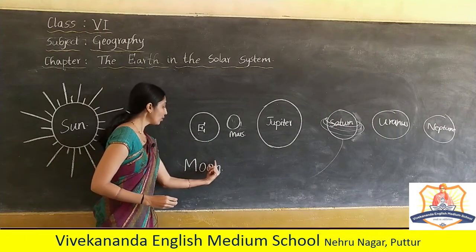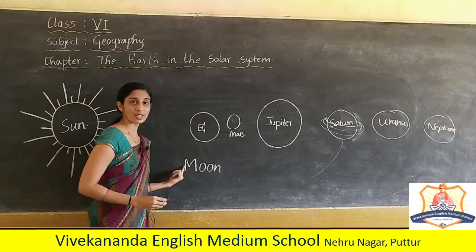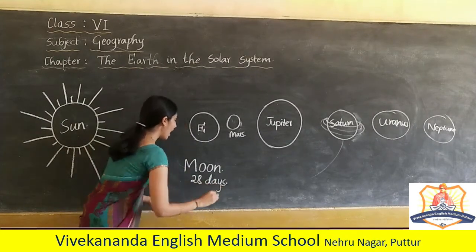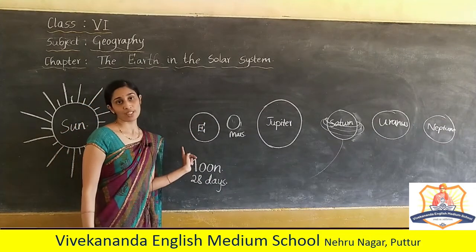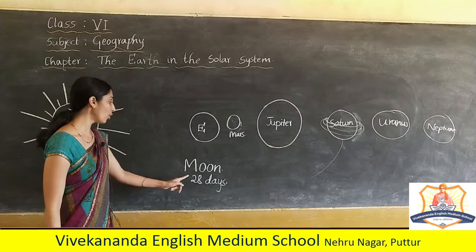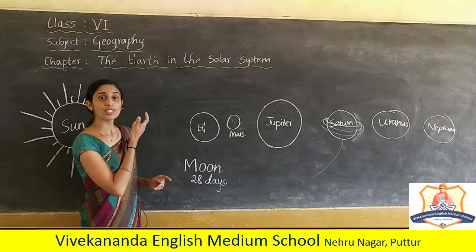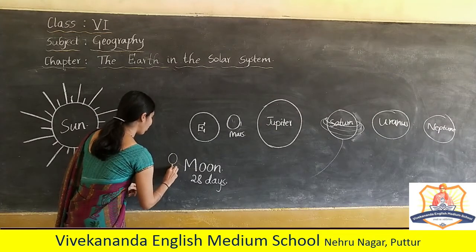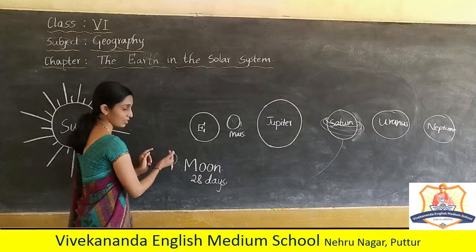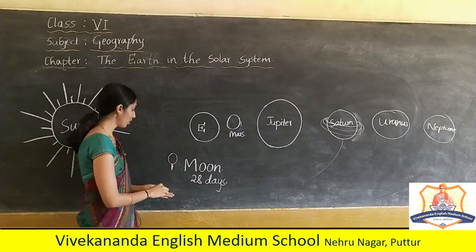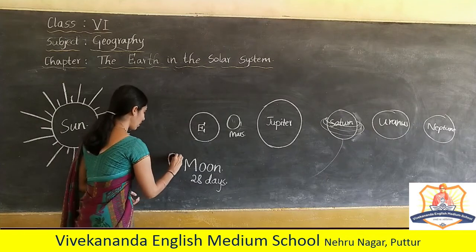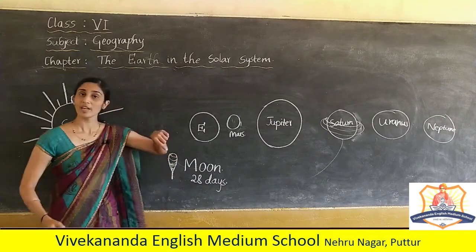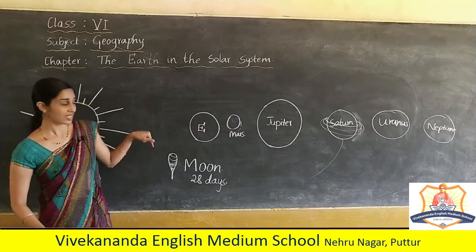So this moon, when it revolves around the earth, requires 28 days. Along with revolving around the earth, it also rotates. What is rotation? Spinning along its axis like this. This is rotation, like a top. You can remember the toy top, right? It rotates on its own axis, that is rotation.